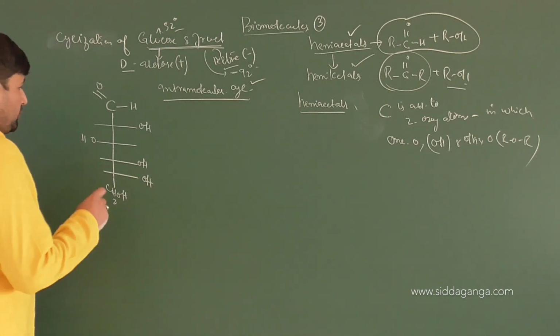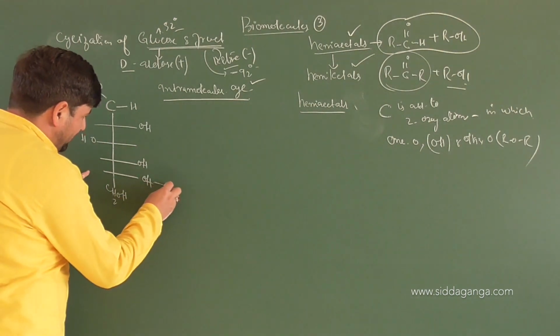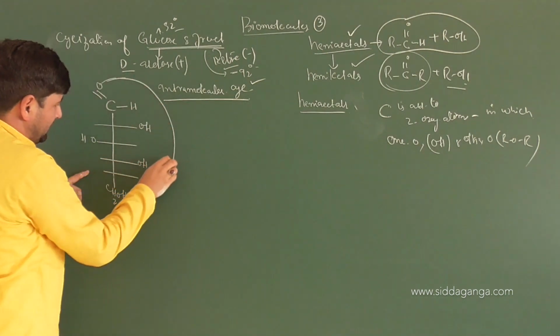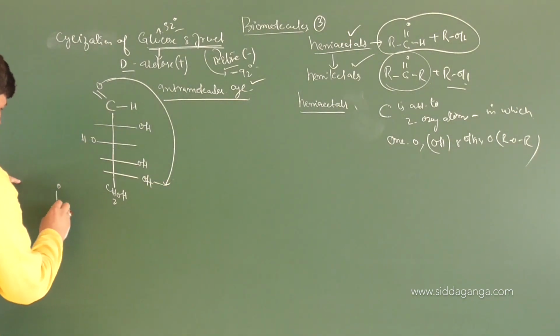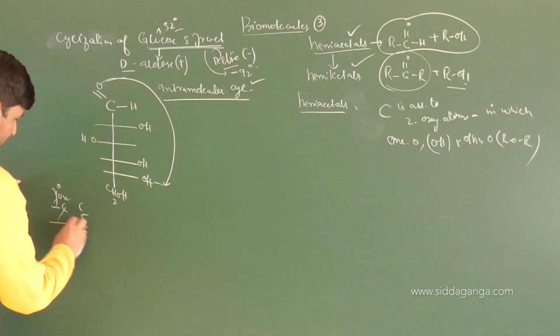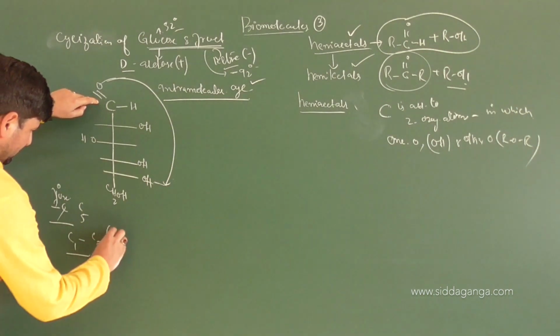What happens is, we have the interaction between the stereo center, the farthest away, and the carbonyl carbon center, that is first carbon. So there is a reaction between the primary carbon, that is the functional carbon, and carbon 5. So technically in open structure C1, C5 cyclization occurs.